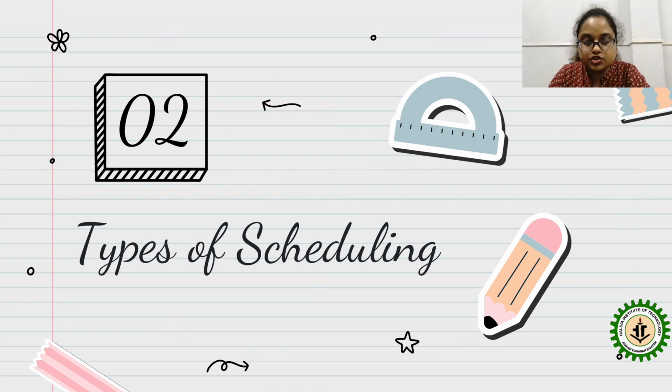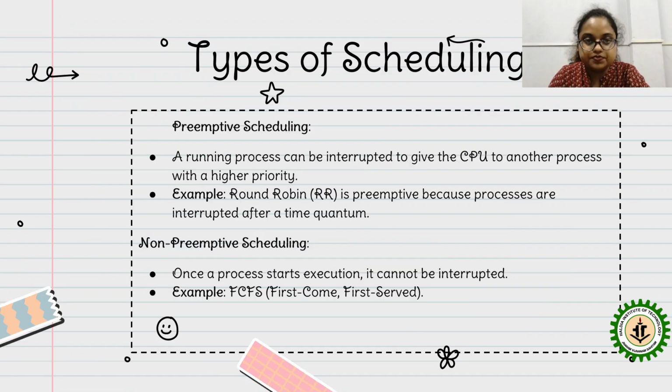Next, what are the types of scheduling we have in CPU, in OS? The types of scheduling in OS are one, preemptive scheduling, and another one, non-preemptive scheduling. So what is preemptive scheduling? In preemptive scheduling, a running process can be interrupted to give the CPU to another process with a higher priority.